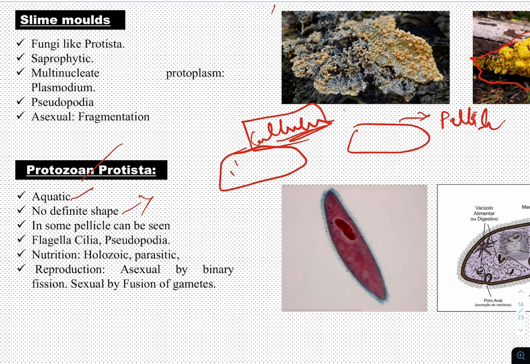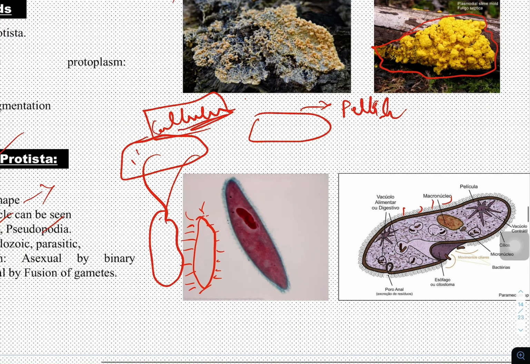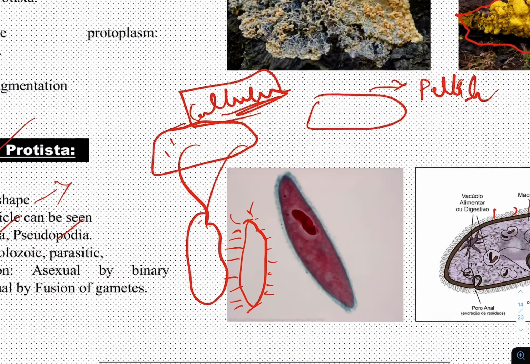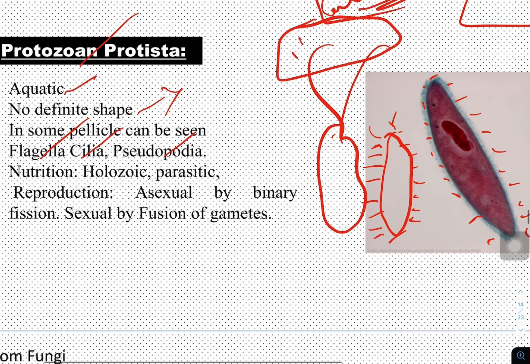There may be locomotor structures called flagella, cilia, pseudopodia. Flagella is a long elongated structure. Cilia are, if this is an organism, the complete body surrounded by small hair-like structures which vibrate continuously. See here, hair-like structures. These are called cilia. The example is Paramecium here. See here again, this is the live example taken in the microscope. These hair-like structures continuously vibrate so that it helps in movement.